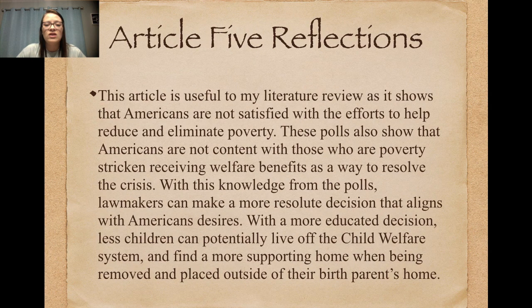In this article, it shows that Americans are not satisfied with the efforts to help reduce and eliminate poverty. These polls also show that Americans are not content with those who are poverty-stricken receiving welfare benefits as a way to resolve the crisis. With this knowledge from the polls, lawmakers can make a more absolute decision that aligns with America's desires. With a more educated decision, less children could potentially live off of the child welfare system and find a more supporting home when being removed and placed outside of their birth parents' home.